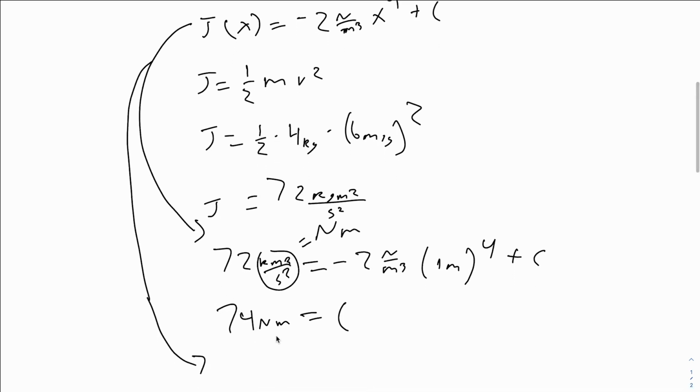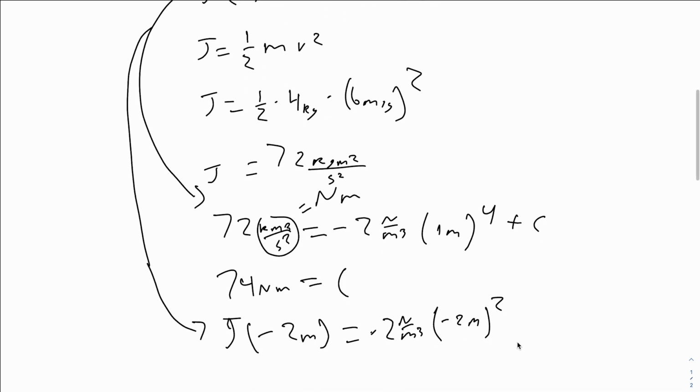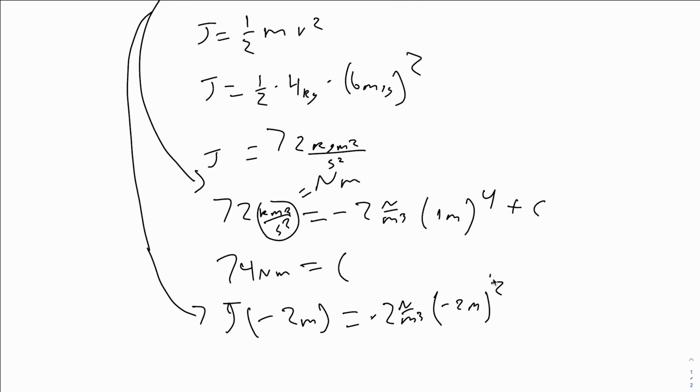Then we'll come back up to our equation right here and bring it down over here. So we get that J, and then they want us to do the second part at negative 2 meters. That equals negative 2 newtons divided by meters cubed times our x, negative 2 meters, not squared, to the 4th, plus c, which c is 74 newton meters.